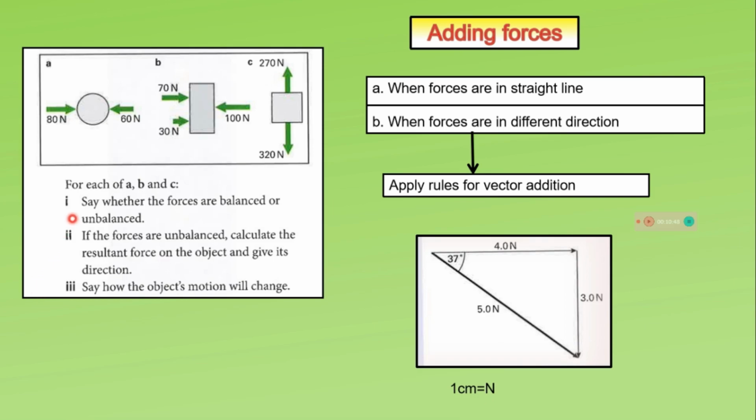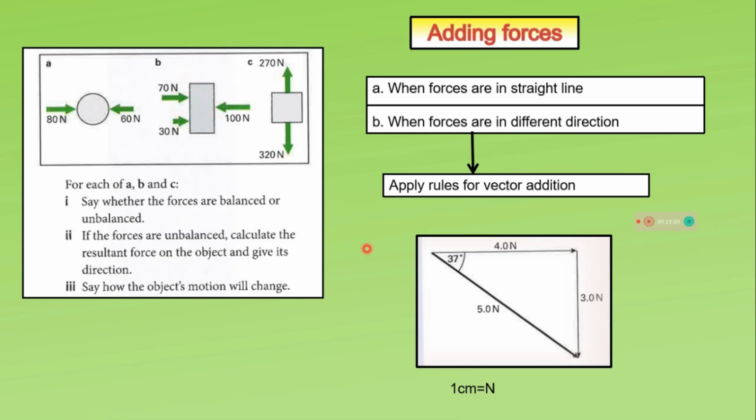For each of A, B, C, say whether the forces are balanced or unbalanced. If the forces are unbalanced, calculate the resultant force and say how the object's motion will change. So in case A, the forces are unbalanced and the net force is 20 Newton toward right. In case B, the resultant force is balanced. There is 100 Newton toward left and 70 Newton plus 30 Newton, 100 Newton toward right. So forces are balanced. In case C, forces are unbalanced and resultant force is 50 Newton downward.